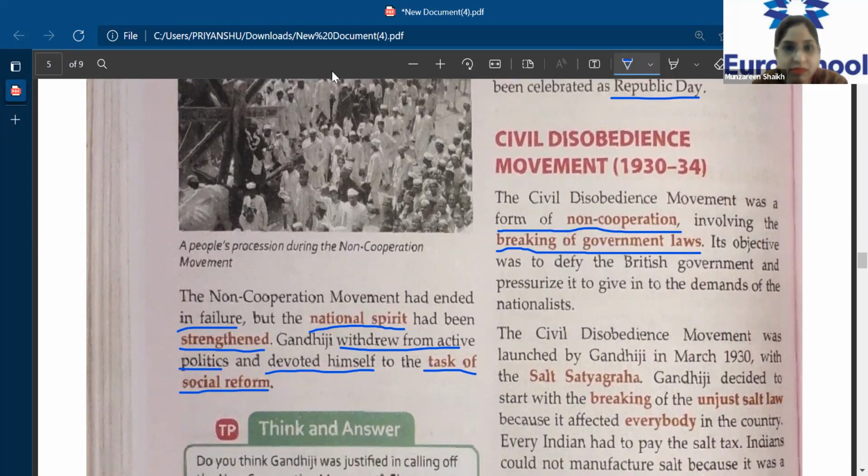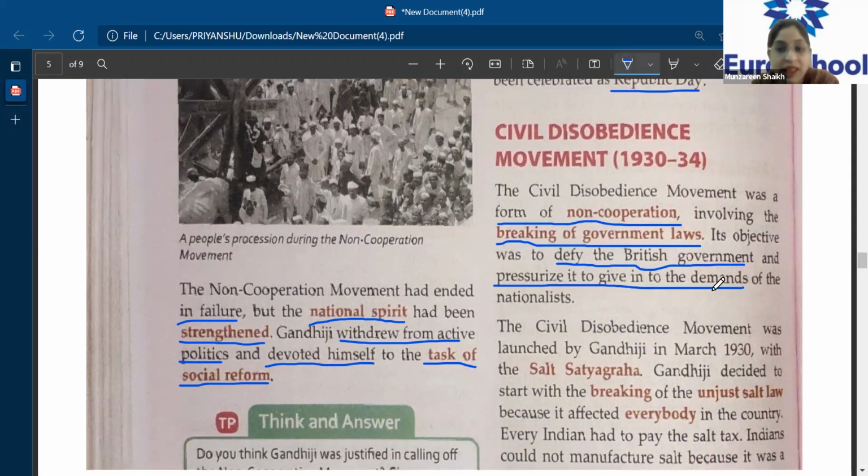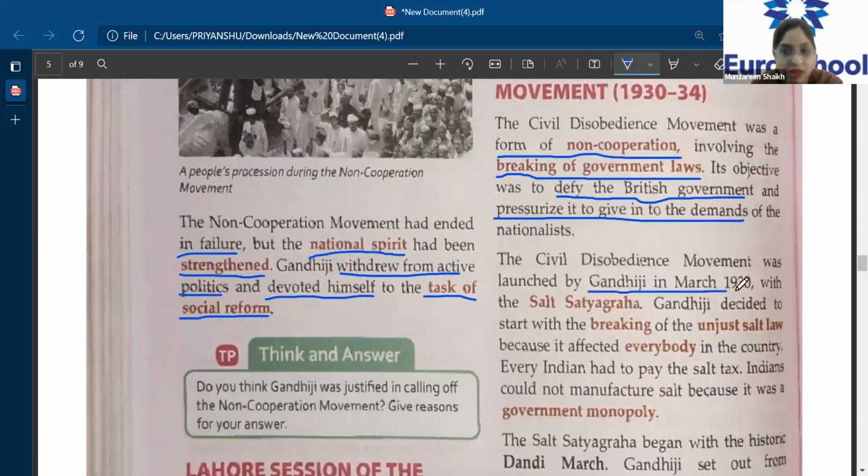Clear, children? Yes, ma'am. Its objective was to defy the British government and pressurize it to give in to the demands of the nationalists. So what was the basic objective of launching this movement? To pressurize the British government so that they fulfill their demands. The civil disobedience movement was launched by Gandhiji in March, with the salt satyagraha. This date is very important. Civil disobedience means not obeying the laws laid down by the British government. The first law they broke under this movement was the salt law.